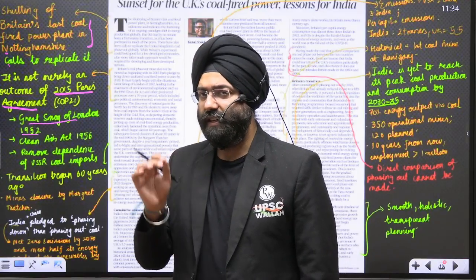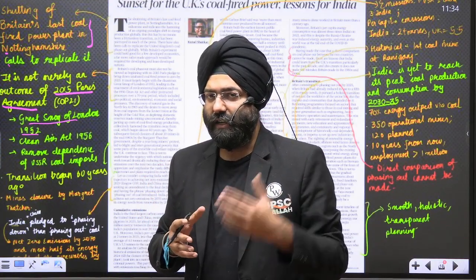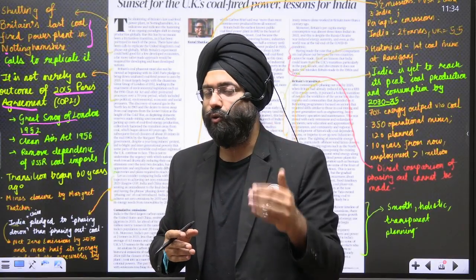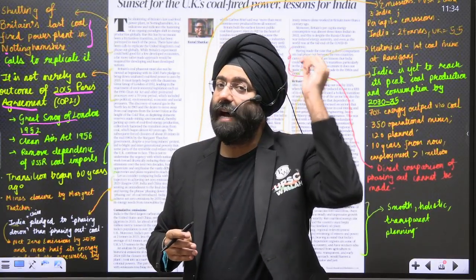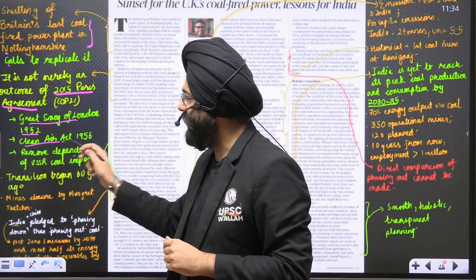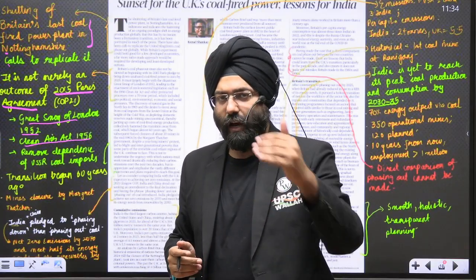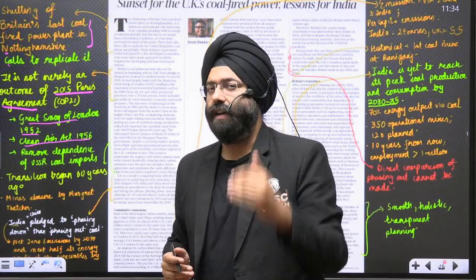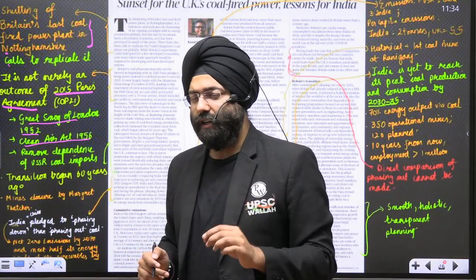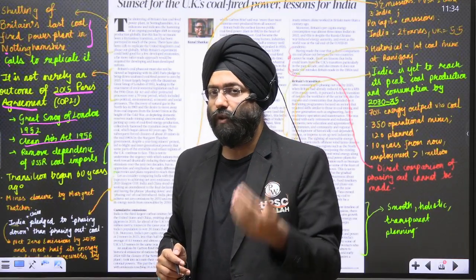So this got into the minds of the political leaders at that time that they needed to transition, or start phasing out coal. It started from that time, not from the Paris Agreement. That is why the Clean Air Act of 1956 was enacted, where phasing out of coal-based power plants started. One more reason was that the United Kingdom was dependent upon the USSR, the Soviet Union at that time, for the import of coal.